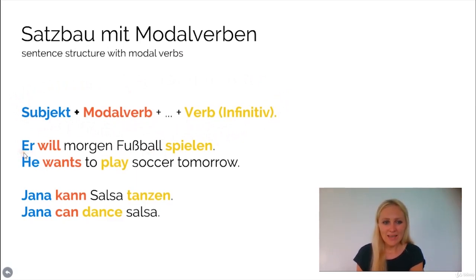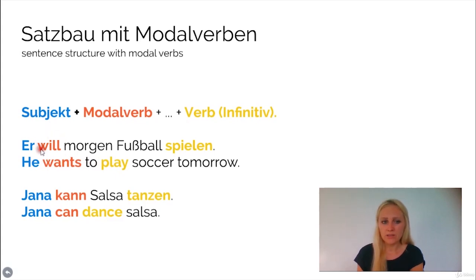So let's have a look at an example. Er will morgen Fußball spielen. It means he wants to play soccer tomorrow. Now the sentence structure with modal verbs in English is different from the German one. But here you see, most of the time we use a second verb when we use a modal verb. He wants to play, he wants to learn, he wants to do this and that. Right? And it's the same in German, but just the word order is different. In English, you also keep the second verb in its infinitive form, and you conjugate the modal verb. It's the same in German.